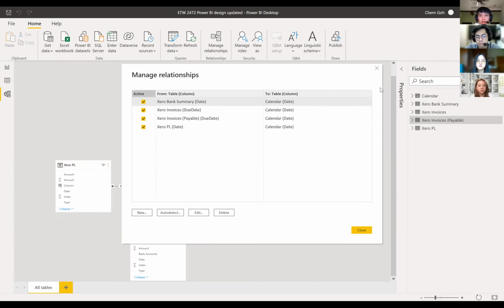After that, we also had an update from the finance team that we have added another invoice, which is payable. And we also made a relationship using the calendar date with the invoice payables date and invoice payables due date.